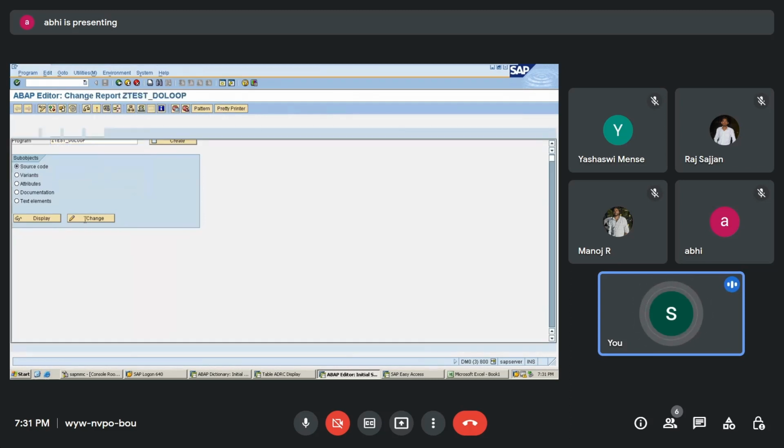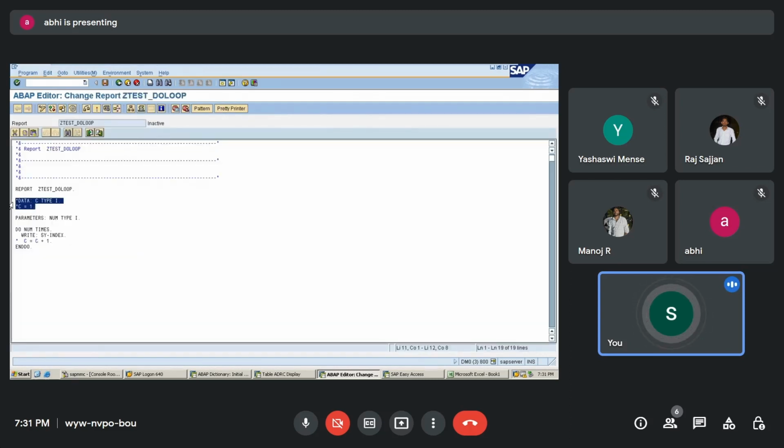Instead of using the count, I can directly use SY-INDEX. SY-INDEX works as a count, so this many number of times it is going to print the count. It will start with 1, then 2, 3, 4, and however many times the loop runs, that many times it is going to write.